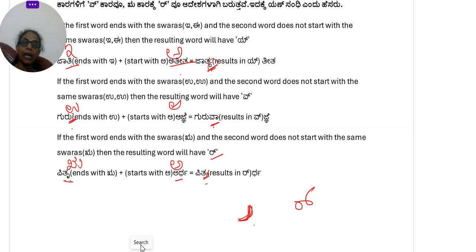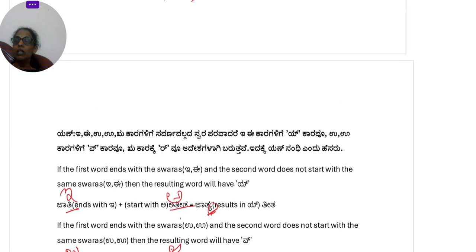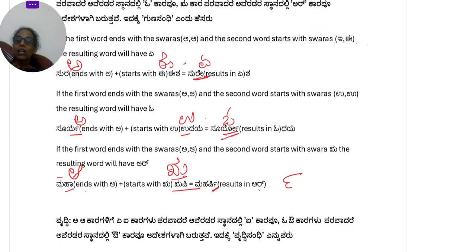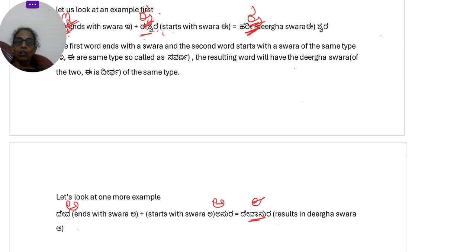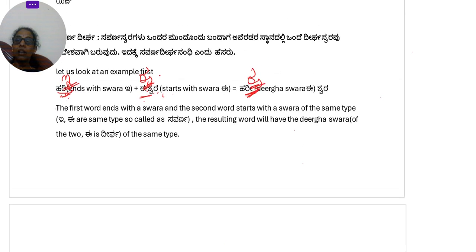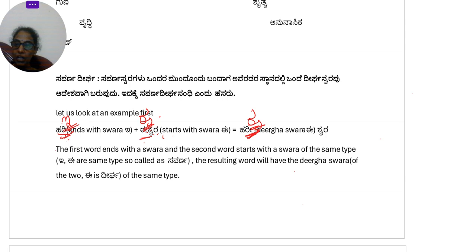So, a quick recap of the swara sandhis. The first one is savarna dirgha sandhi. If the first word ends and the second word starts with alphabets of the same type, then the dirgha, the one with the longer sound, that is the dirgha swara, will replace both of them.